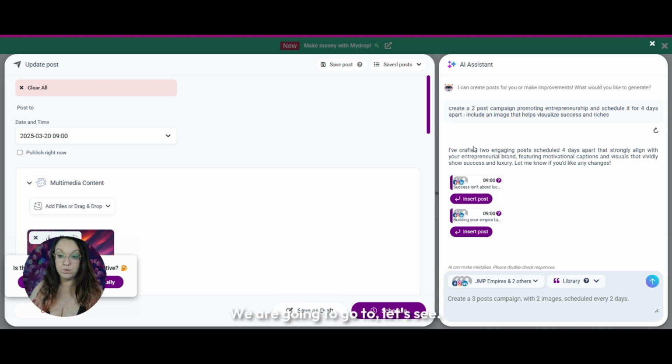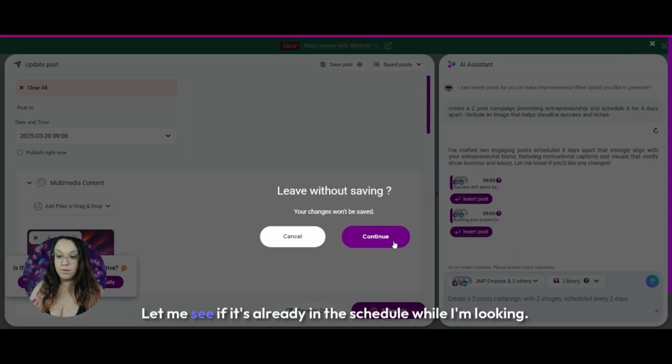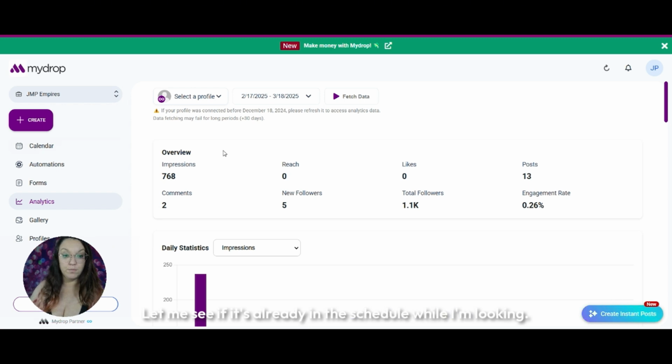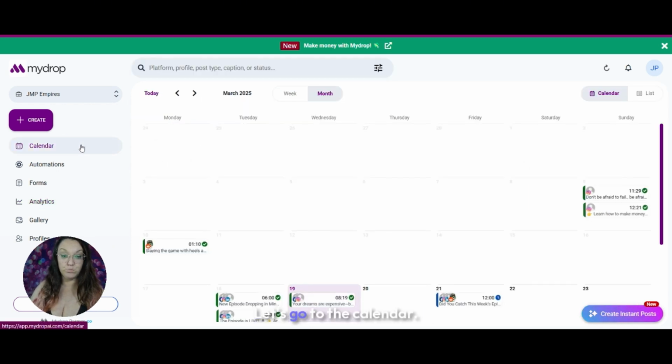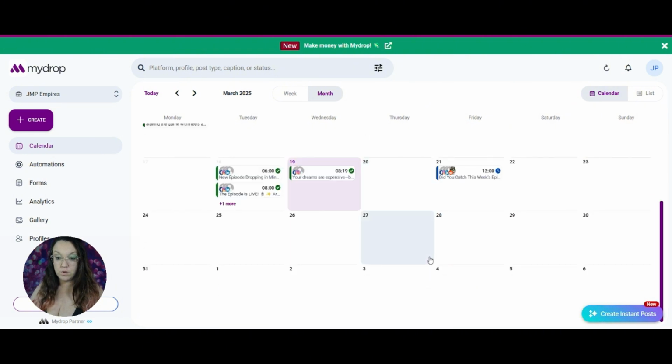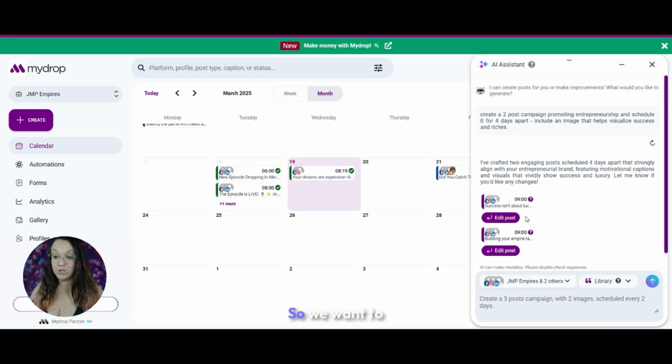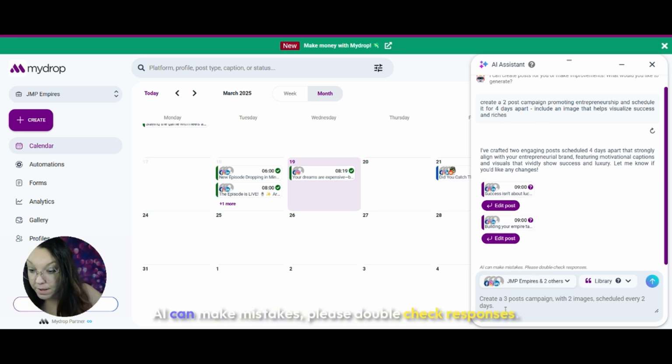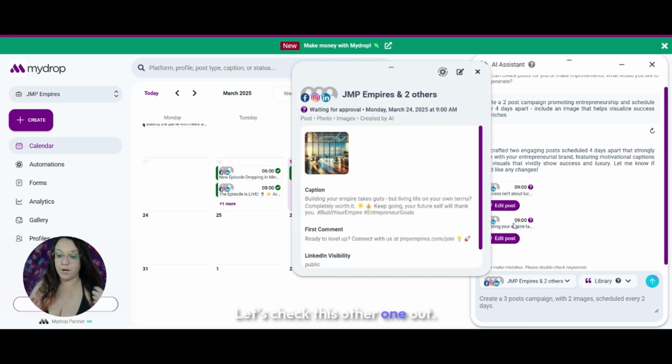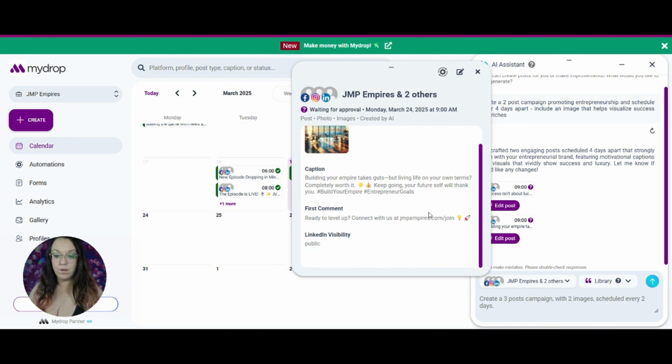So we are not going to edit it. We are going to go to, let's see. Let me see if it's already in the schedule while I'm looking. Calendar. Boom. Let's go to the calendar. Okay. It is not. So we want to approve them. AI can make mistakes. Please double check responses. Let's check this other one out. Building your own empire takes. Yes. Love it. Okay.